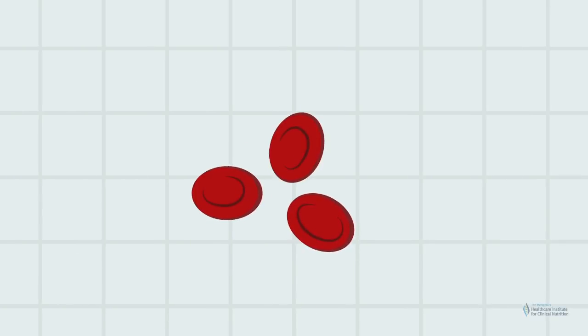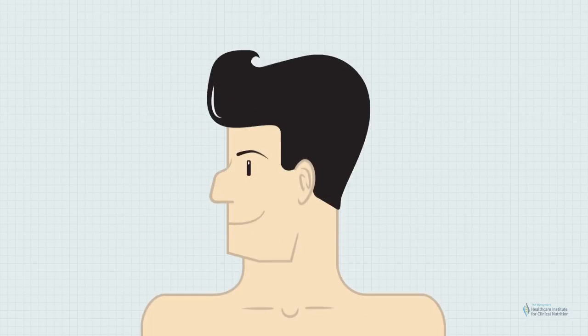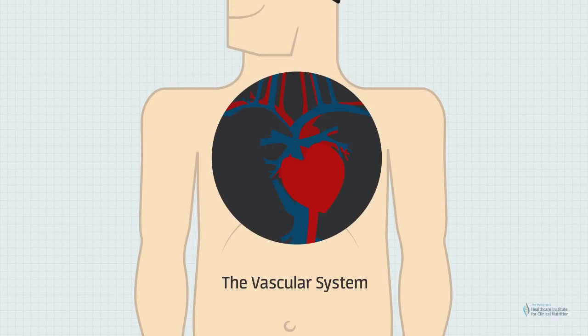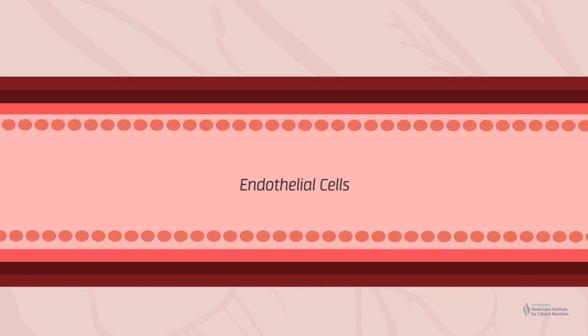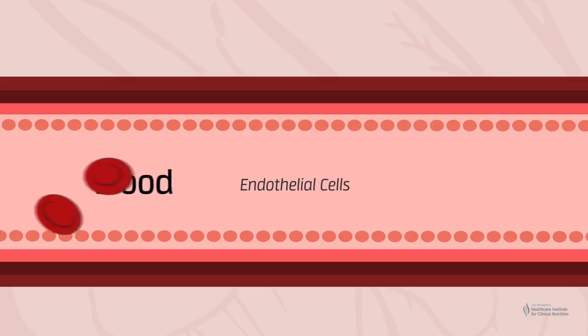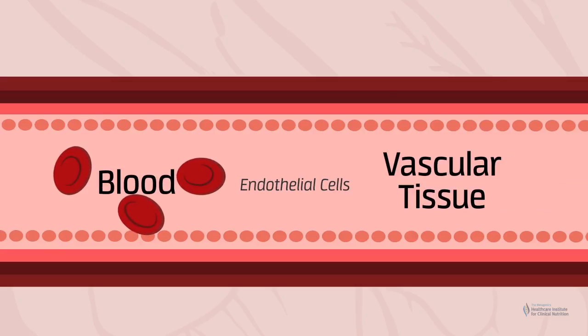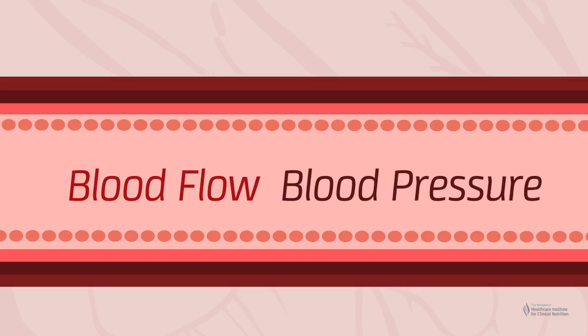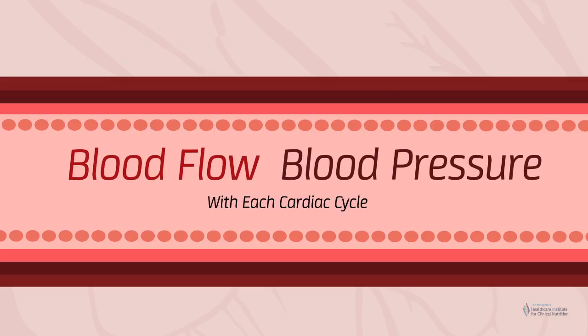Blood flows through a complex network of blood vessels known as the vascular system. Blood vessels have a layer of smooth muscle surrounded by a thin single layer of endothelial cells. Endothelial cells interface between blood and underlying vascular tissue. They can respond to changes in blood pressure and blood flow that occur with each cardiac cycle.